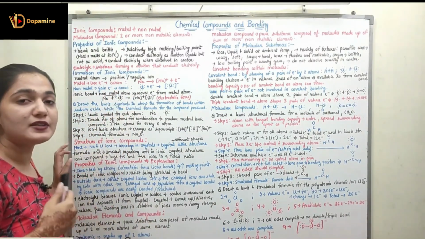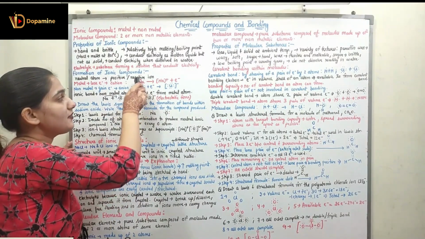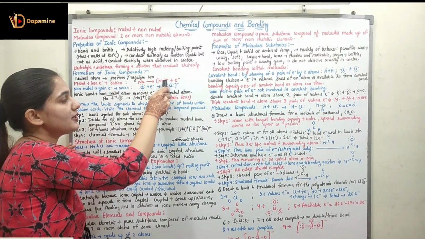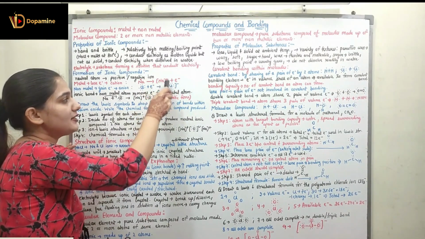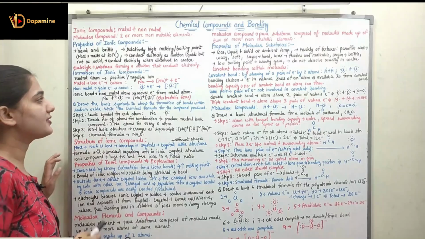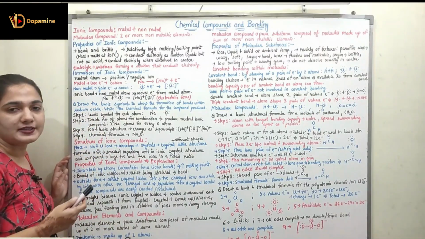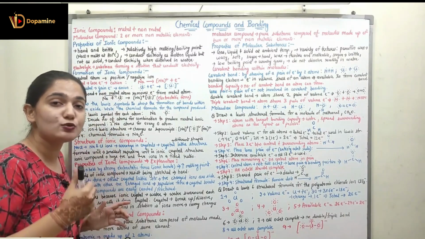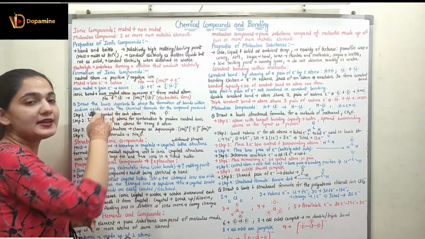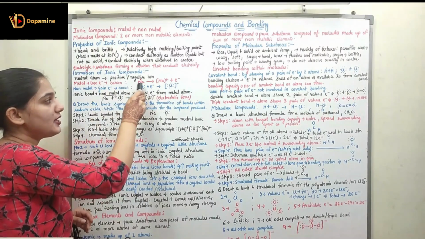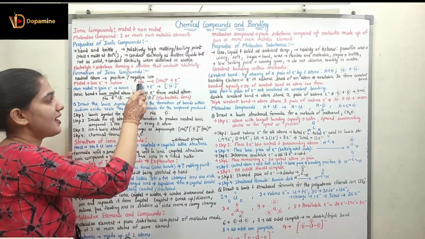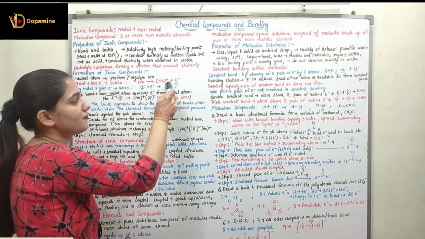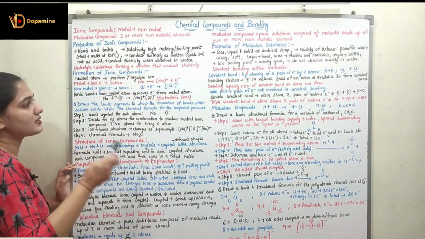For example, we have sodium metal. Sodium has one electron in the valence shell and it can lose this electron to form the Na+ ion, which is the cation, and one electron is released. Coming to the non-metals, non-metals can gain electrons very easily. They have the tendency to gain electrons and form an anion. Like chlorine, a non-metal which has 7 electrons in the valence shell. It can acquire an electron and form the Cl- ion, which is an anion.